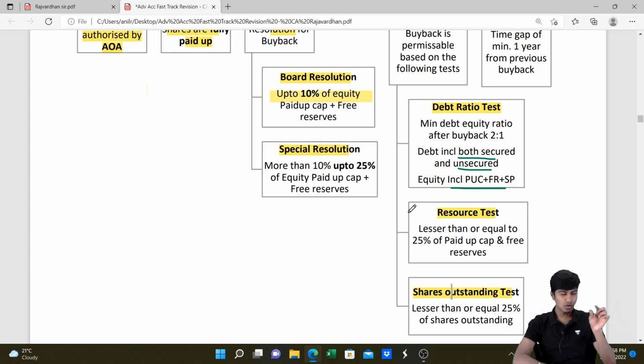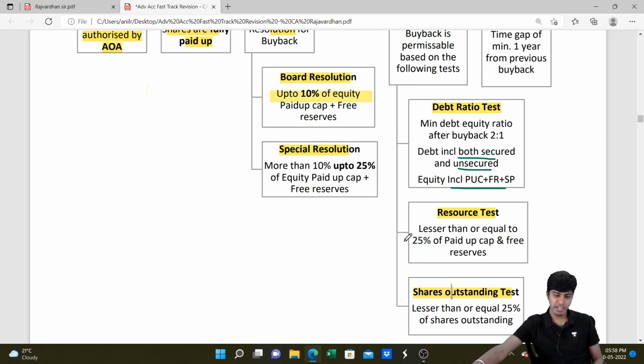This money should be greater than or equal to the number of shares bought back multiplied by buyback price. Number of shares that the company is offering to buy back multiplied by buyback price. The total amount that the company would have to pay should be lesser than or equal to 25% of paid up capital plus free reserves. I hope you all understood.